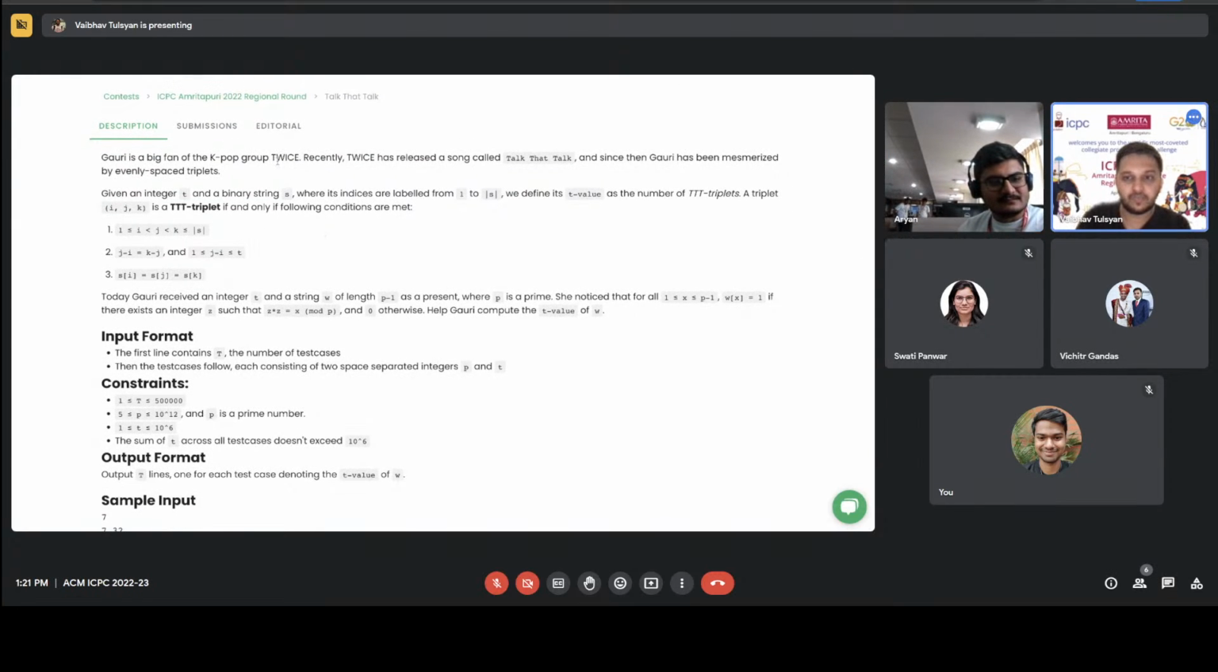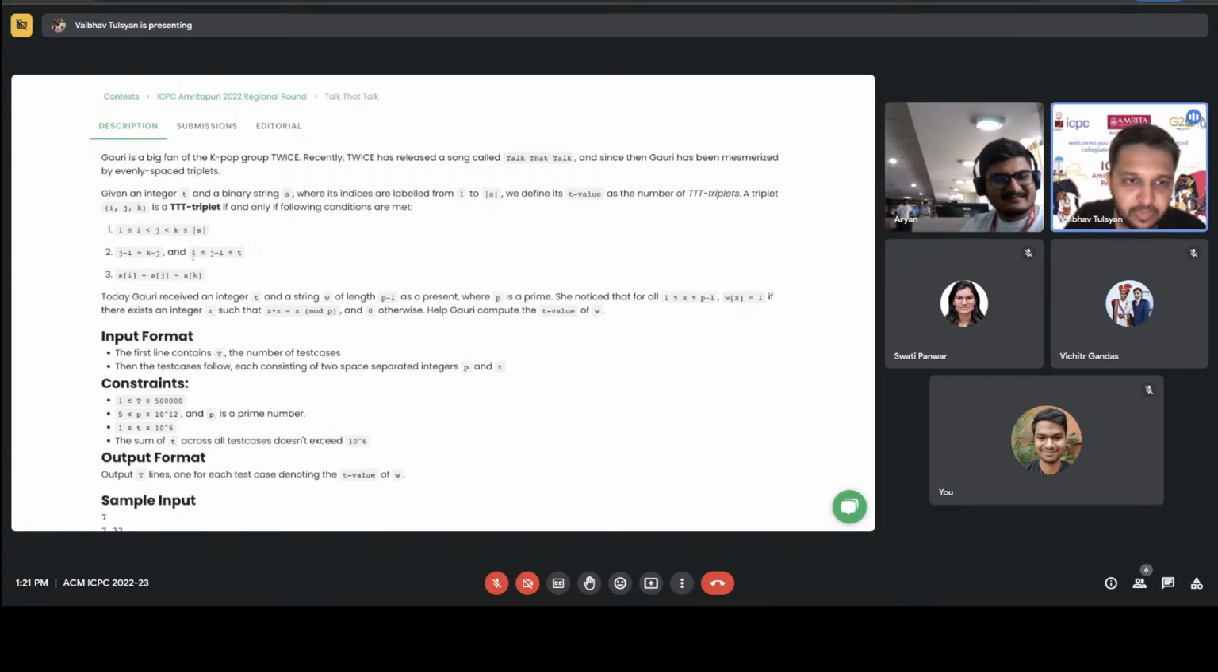Right. So the idea is that you have an integer t and a binary string s, and the indexes are labeled from 1 to the length of s, and its t value is the number of triple t triplets. So triplet ijk is a triple t triplet if there are three distinct indexes i, j, and k, the gaps between i, j and j, k are equal, and all three values s of i, s of j, and s of k are equal. So that's what we call a triple t triplet.